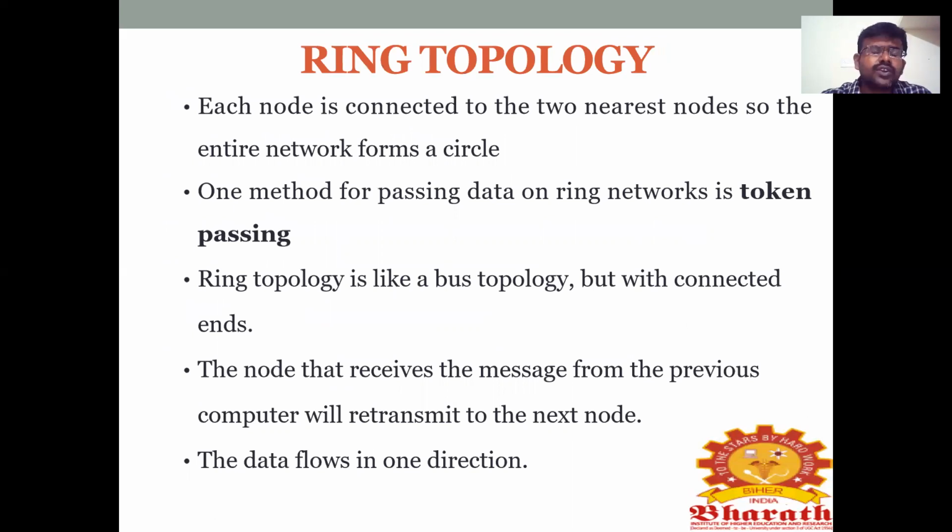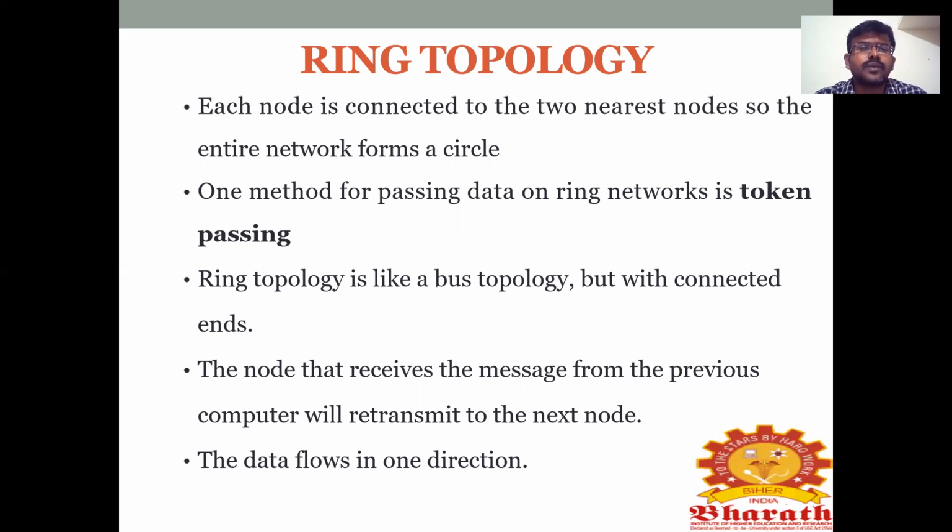Next one is ring topology. In ring topology, each node is connected to the two nearest nodes, so the entire network forms a circle. One method of passing the data on the ring network is called token passing. How? It is like a circle, and the systems are connected like a circle. If the first node shares the information with the next node, and the next node shares the information with the next node, and again the next node shares the information with the next node, one by one they share the information continuously.